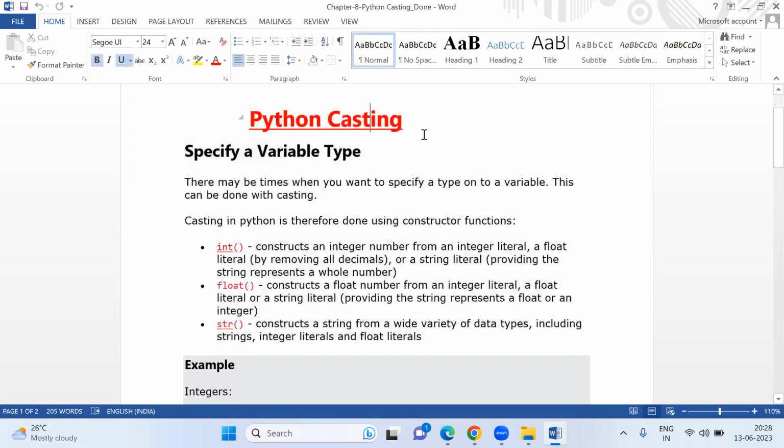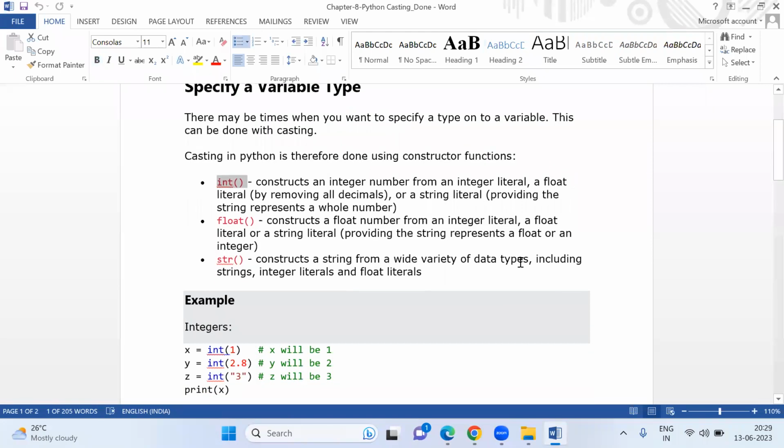Okay. So now in Python casting, what we are going to understand is how to specify a variable type. There may be times when you want to specify a type on a variable. This can be done with casting. Casting in Python is done using constructor functions. Using the constructor function, you can cast from one data type to another data type. If you have a value which is float and you want to convert it into an integer, then this method will work.